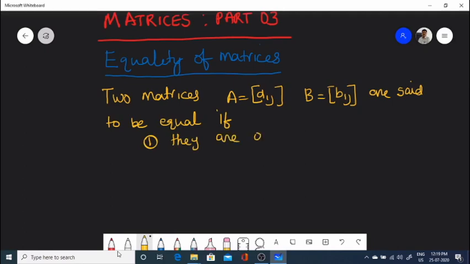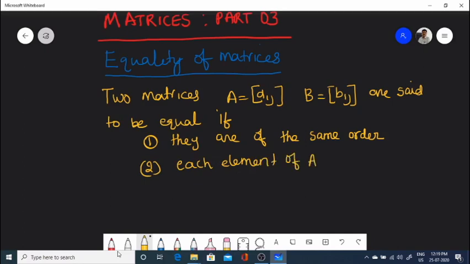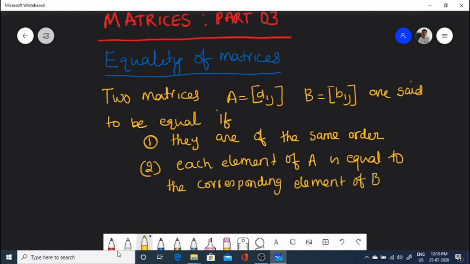If they are of the same order, and each element of A is equal to the corresponding element of B. That is, Aij equals Bij for all i and j.